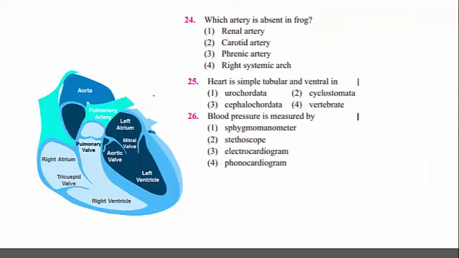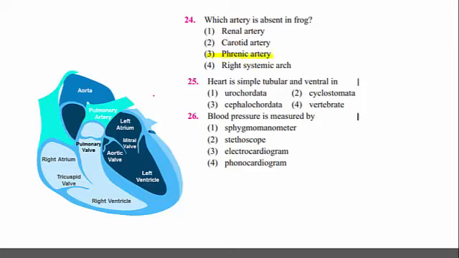Which artery is absent in frog? Renal artery, carotid artery, phrenic artery, right systemic arch. Remember, the phrenic artery is absent in the frog. What is phrenic? Is there any idea about this one?